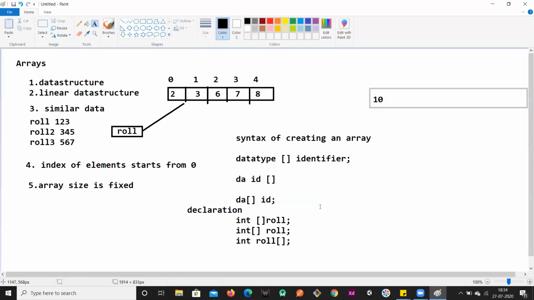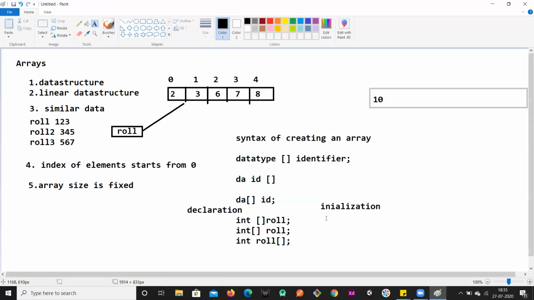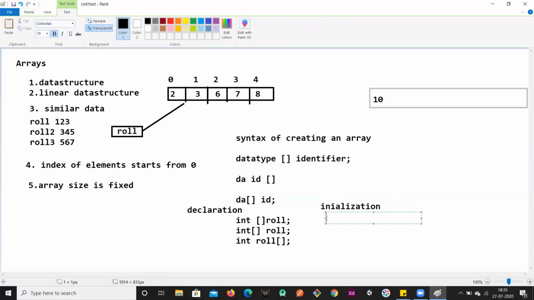Okay. If I want to initialize an array, if I want to assign some values into it, roll number, right? This only creates a reference variable. Now, if I want to provide size to it, because before using it we have to provide size to it, right? So roll number, new int, and then here we have to provide size.